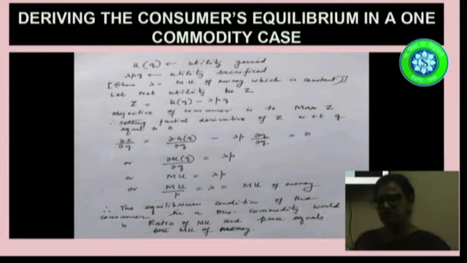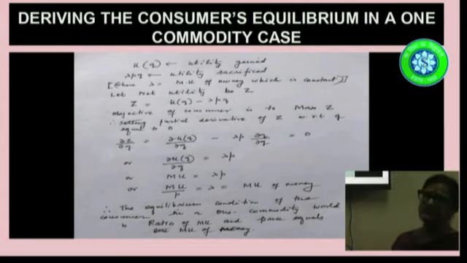Now the objective of the consumer would be to maximize his net utility. So what is net utility? Net utility is total utility gained minus the utility that is sacrificed. So that is UQ minus lambda PQ. Now, like any maximization or minimization problem, the first order condition is that the slope of the net utility function should be equal to 0. So here del UQ by del Q minus lambda P, del Q cancels out, is equal to 0. So what we are deriving is that del UQ by del Q is equal to lambda P.